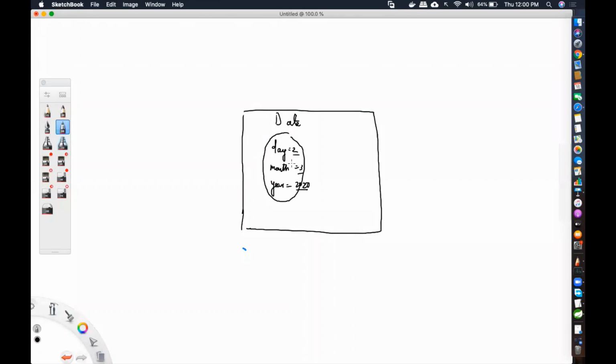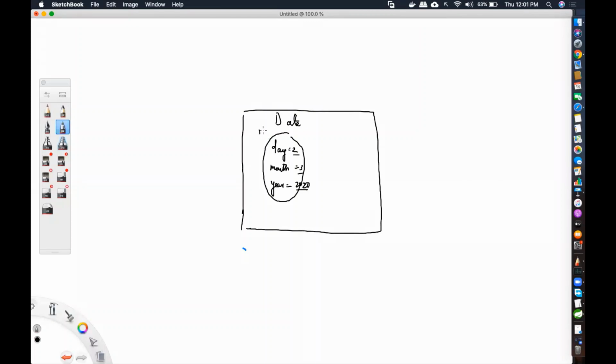What does a program do? It reads and writes from memory. And if you want to read and write from memory, what do you need? You need a pointer. You need to know where exactly in memory. And to specify a particular memory address, what do you need? A pointer is what you need. So there is no programming language in the whole world that does not use pointers. Internally, every programming language uses pointers.